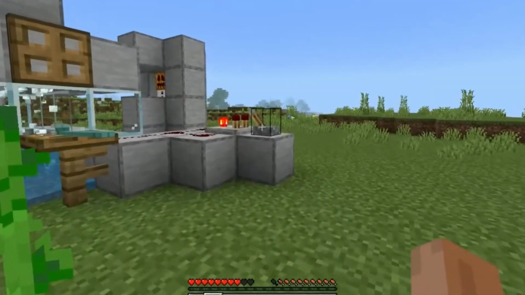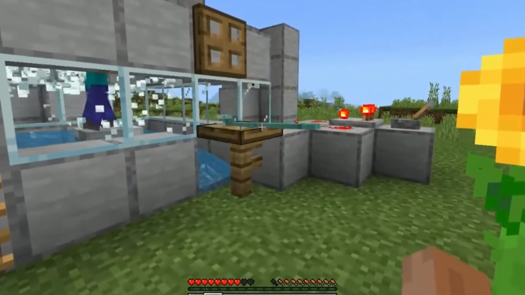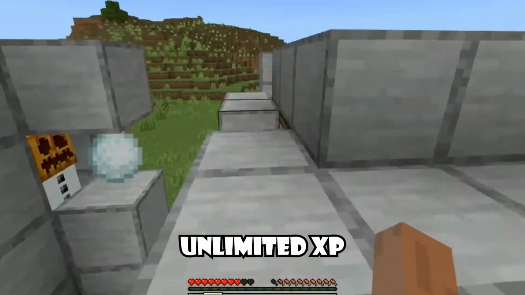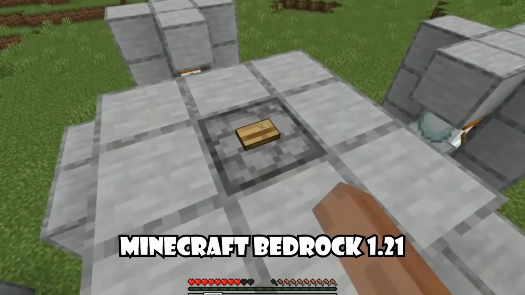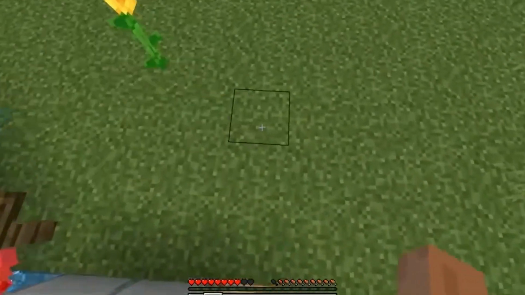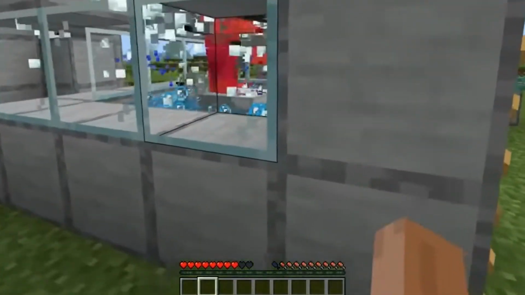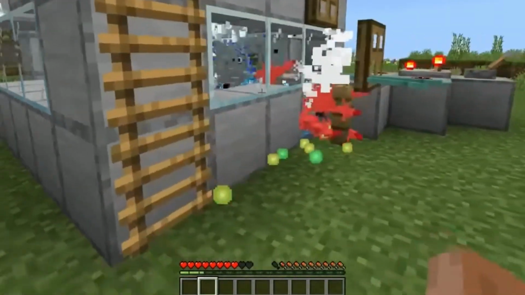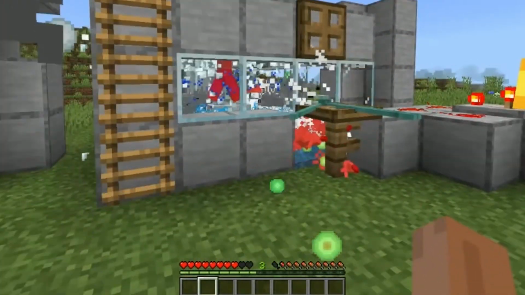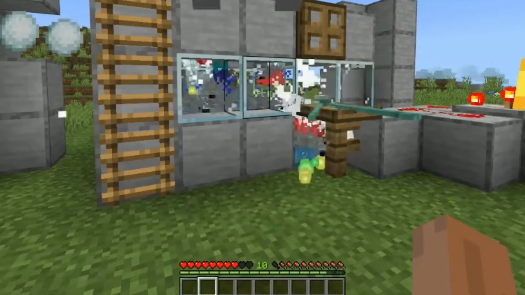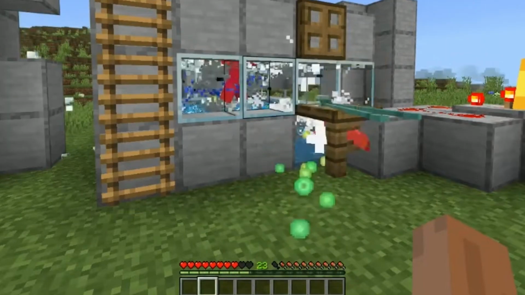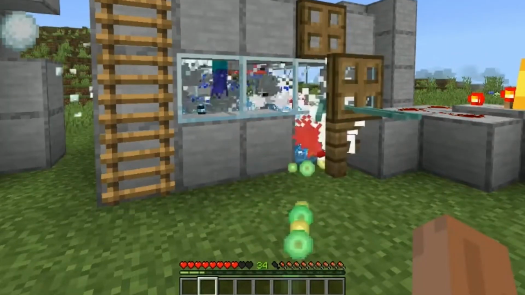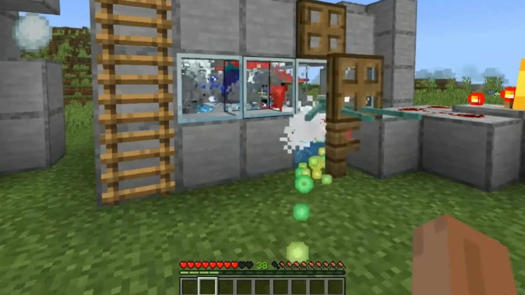Infinite XP can change your Minecraft game forever. Imagine having unlimited XP in Minecraft Bedrock 1.21, no grinding, no waiting, just pure non-stop levels flowing in like magic. Want to repair tools or flex on your friends with insane XP stacks? This farm is the answer. Now are you ready to level up your game faster than ever?